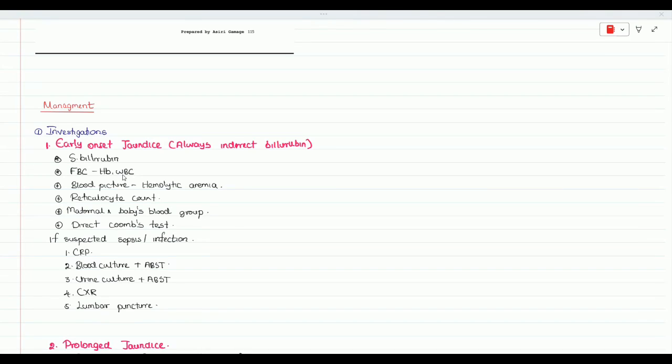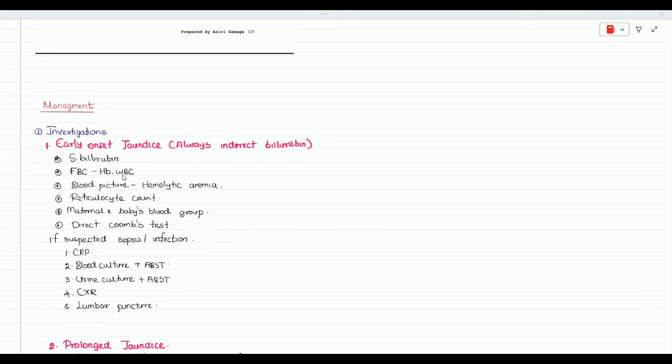And also the maternal and the baby's blood group. If you know that, you can mention it in the history. And also you can do it here, because whatever the mother tells, we cannot be 100% sure of that. So you can mention it in the investigations as well. And the direct Coombs test to find the immune-mediated hemolytic anemic condition. So the direct Coombs test is also a very important one.